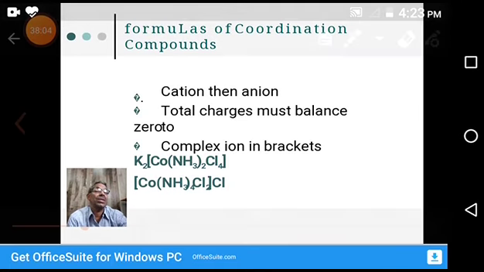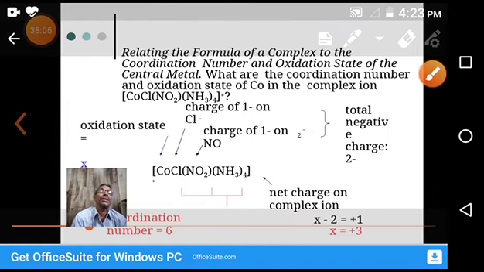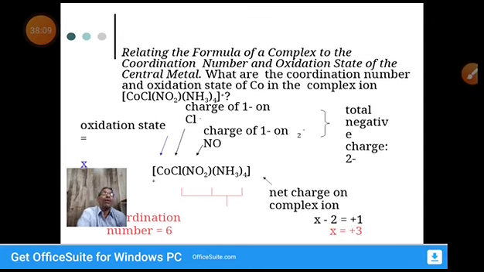Next, relating the formula of a complex to the coordination number and oxidation state of the central metal. The question asks: what are the coordination number and oxidation state of cobalt in the complex?